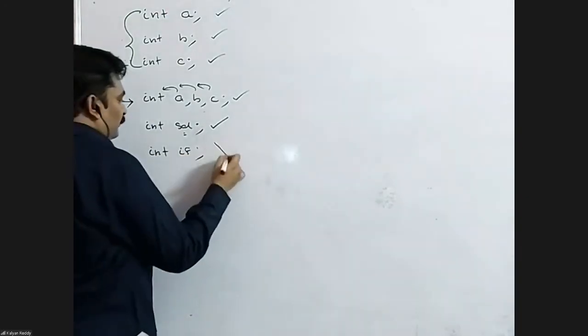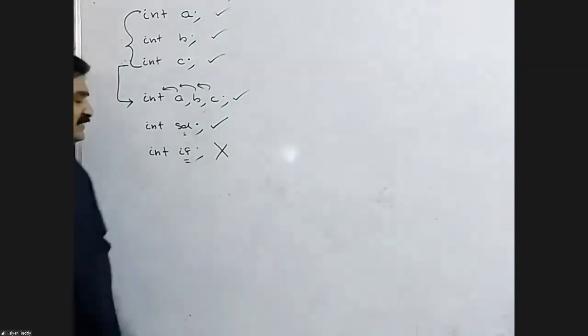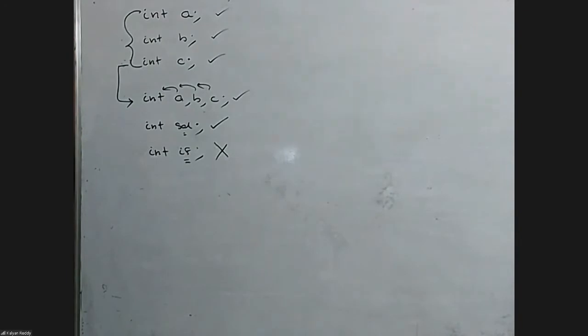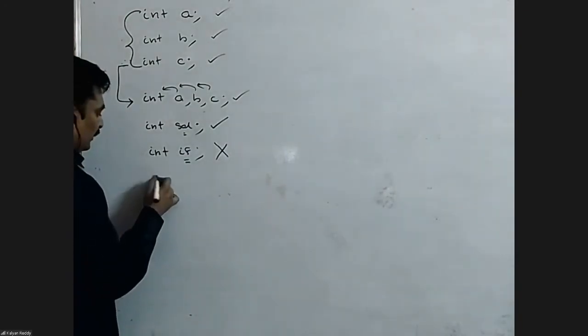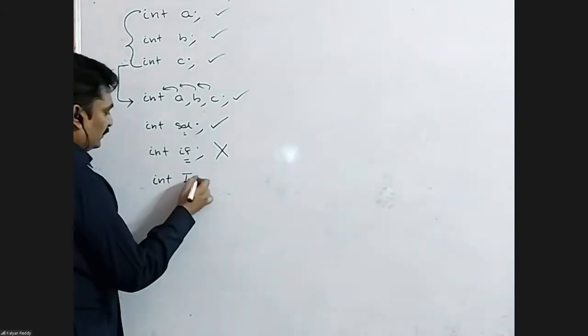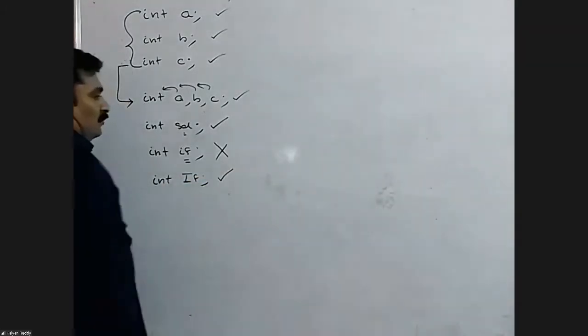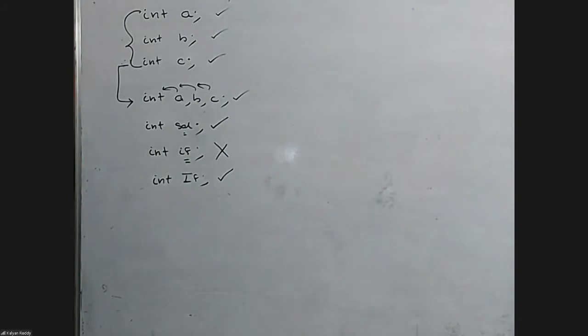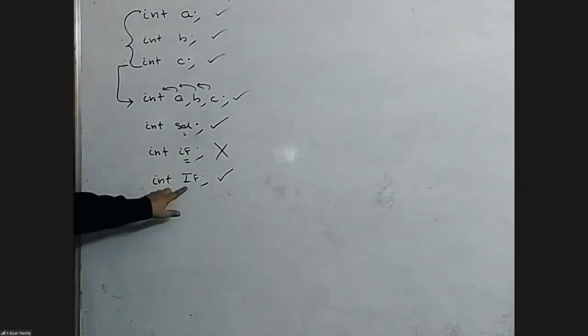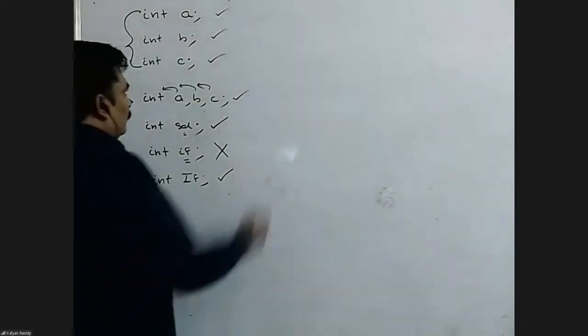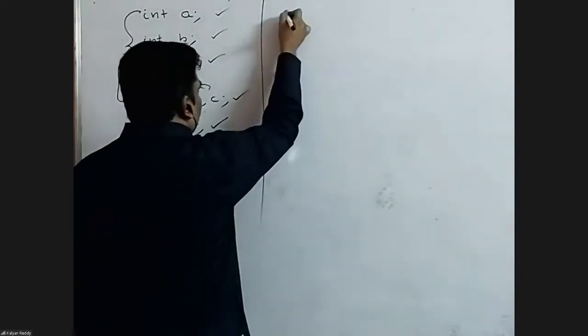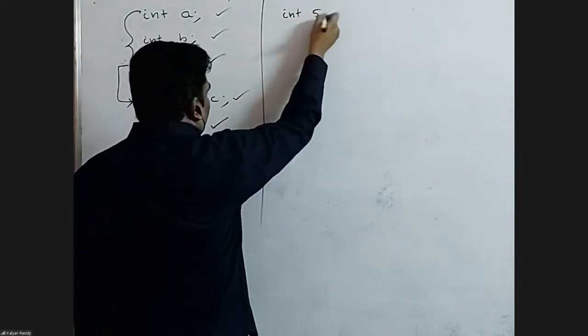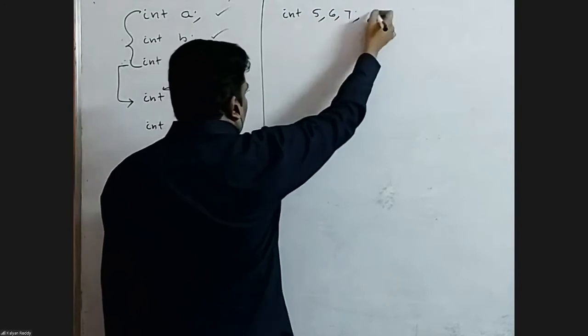Next, int if. Is it valid? No, because if is a keyword, a reserved word. We can't use it as an identifier. Next, int capital F, small f. Yes. The programming language is case sensitive, so this is different from that. Yes, we can do like this. Next, int 5, comma 6, comma 7. Nonsense.